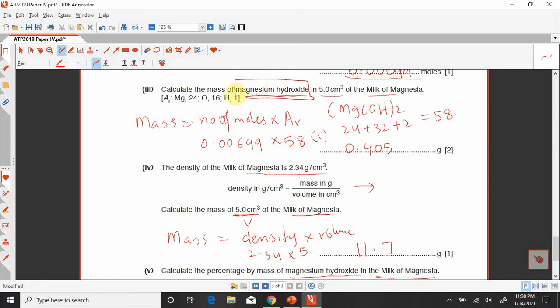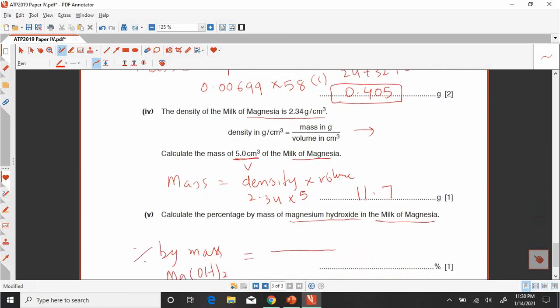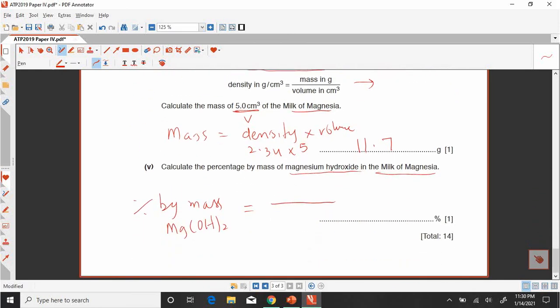The mass of the magnesium hydroxide is this one, 0.405, and the mass of the milk of magnesia is 11.7, and that will be multiplied by 100 because we are taking the percentage by mass.